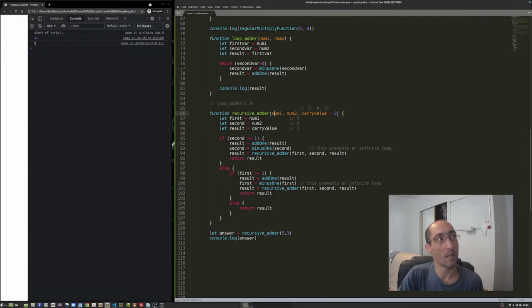The reason we do that is because for every loop we do, we're doing one loop for every number we have. So if there's 5, then we're doing 5 loops here, and if there's 3 as a second argument, we're going to be doing this loop and adding 1 3 times, which is essentially saying 1 plus 1 plus 1 and 1 plus 1 plus 1 plus 1 plus 1, 5 times.